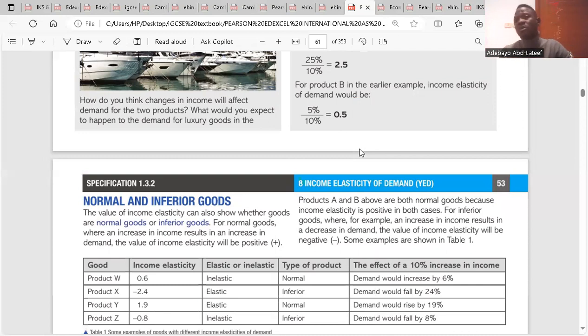So we'll call it a normal good if percentage change in quantity demanded over percentage change in level of income gives us a positive number. If it is positive, that means it's normal. And if it gives us a negative, that means it's inferior. That's the point there.